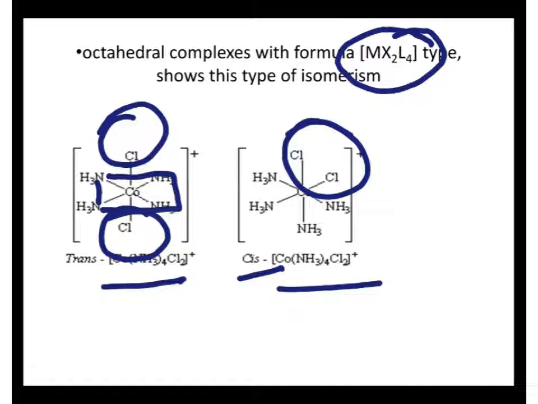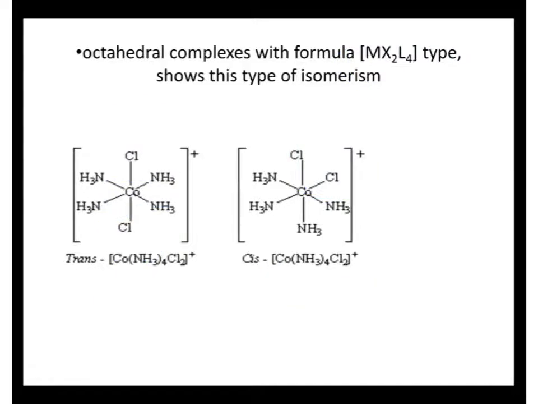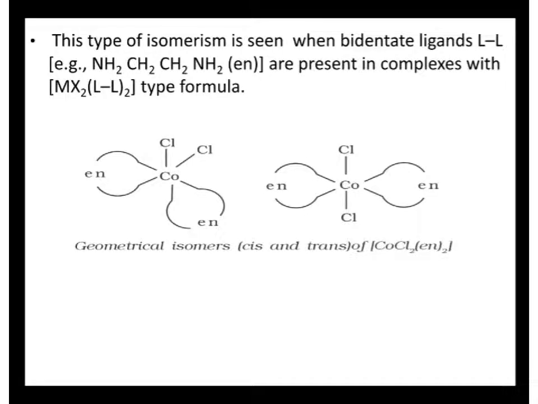Okay, this is opposite to each other, this is trans. So this is for coordination number 6. Okay, so the next example for a geometrical isomer. Here it's a bidentate ligand. Bidentate is nothing but a ligand that will have two donor atoms. This is an example.